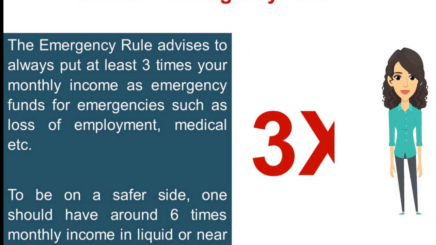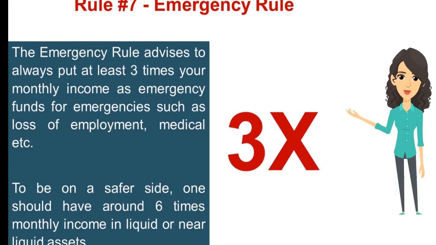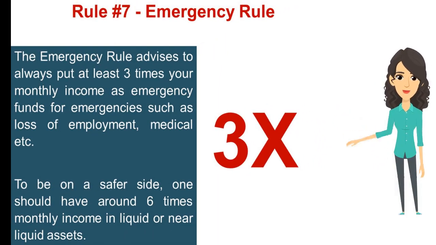Rule number 7, the emergency rule. The emergency rule advises to always put at least 3 times your monthly income as emergency funds for emergencies such as loss of employment, medical etc. To be on the safer side, one should have around 6 times monthly income in liquid or near liquid assets.